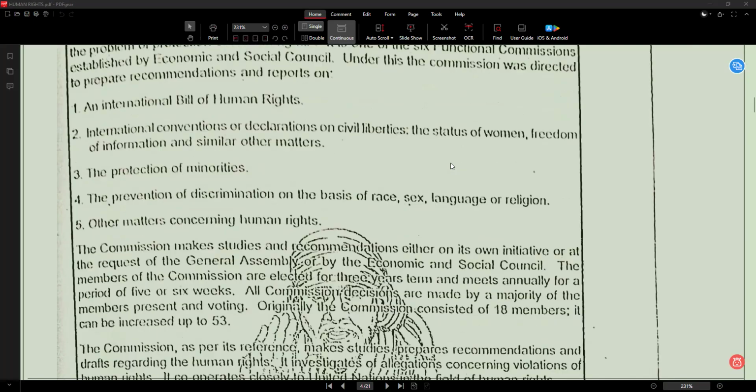Next. Point number 1. An international bill of human rights. So international means between countries. Bill means formal document of rights. Human rights means basic rights. So to prepare a global document containing human rights, like a written list of rights for all countries. Go to the next point.